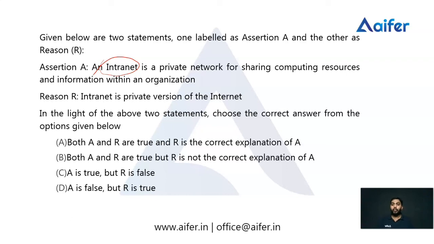Option A, both assertion and reason are true and reason is the correct explanation of A. Option B, both assertion and reason are true but reason is not the correct explanation of A. Option C, assertion is true but reason is false. Option D, assertion is false but reason is true. So let me check the answer. The answer is option B, both A and R are true, but reason is not the correct explanation of A. In the previous question, we have already discussed intranet.